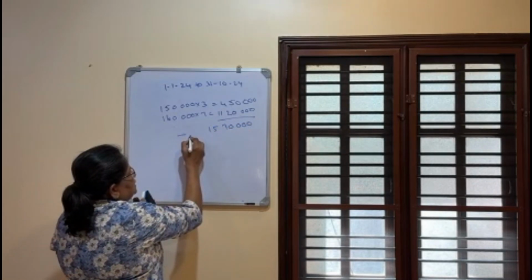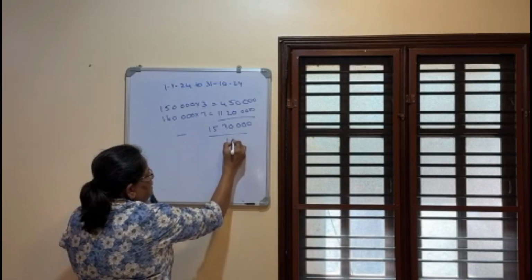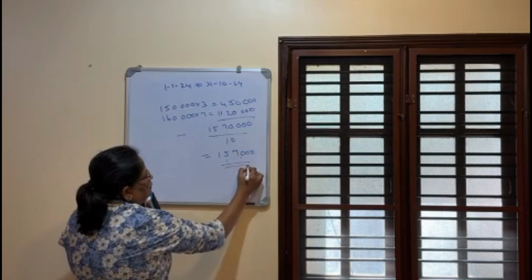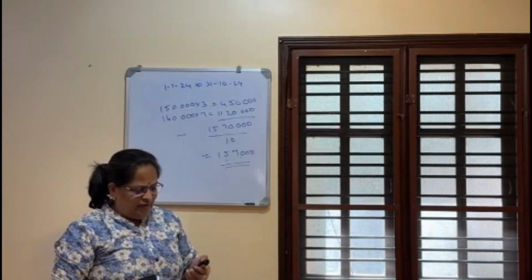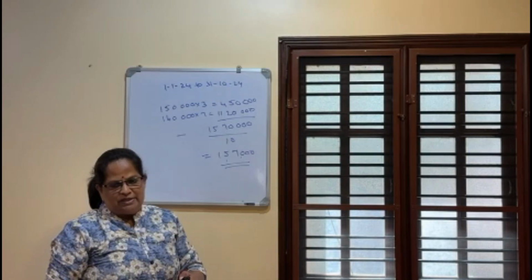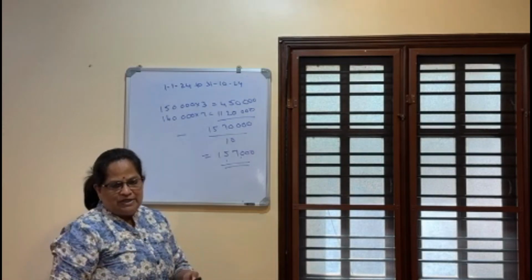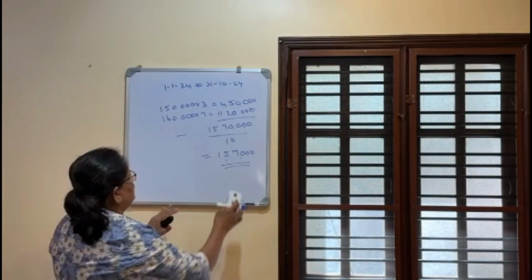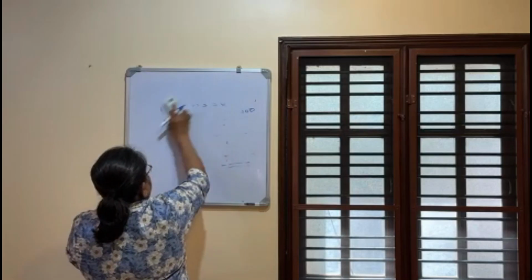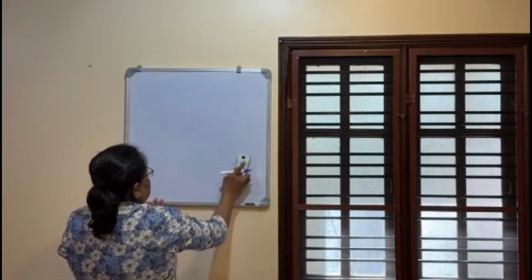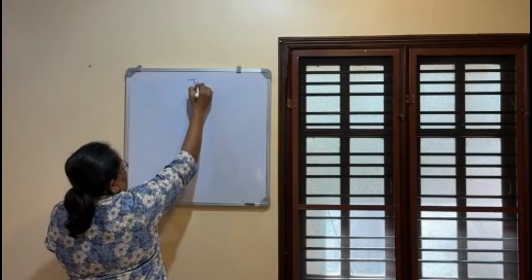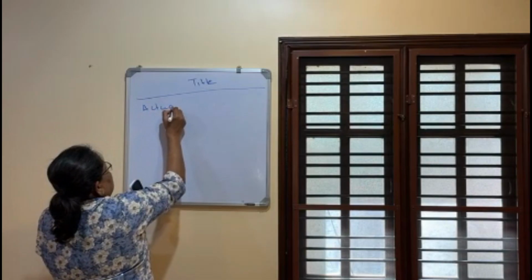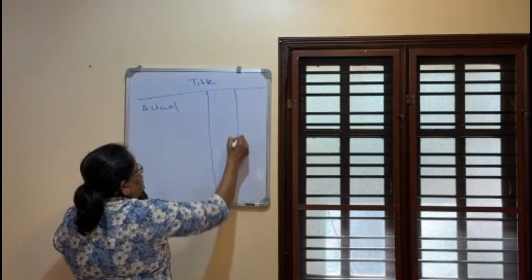Now this is for 10 months. So 1 month salary is 15,70,000 divided by 10, so that is 1,57,000. This is the average salary. Now the computation is very simple. What we have to do? This computation title should be there. Actual leave encashment received, you have to write it in the outer column.